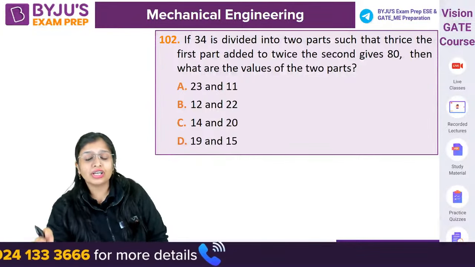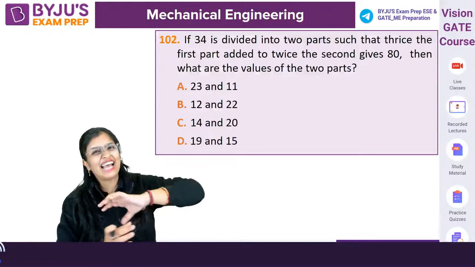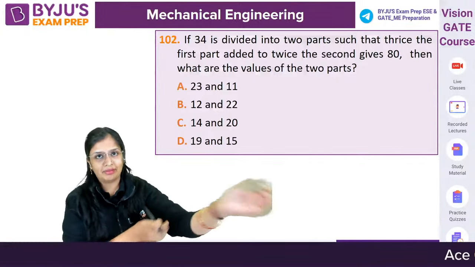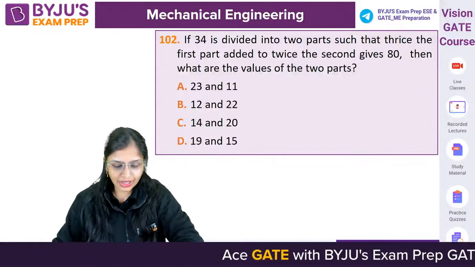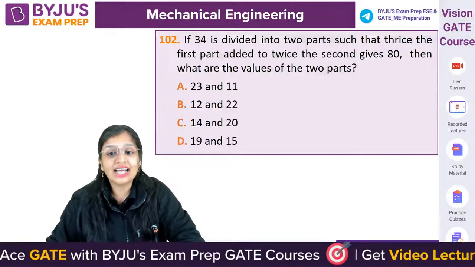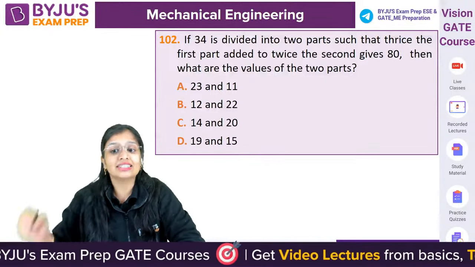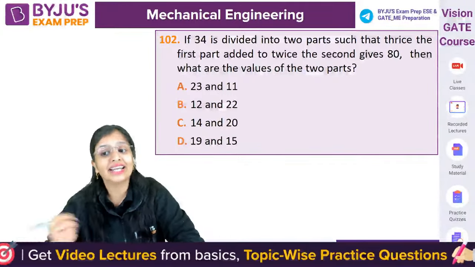If 34 is divided into two parts, you have to be very quick, guys. You cannot exaggerate it and take a lot of time, because in the examination also, in less time you have to solve more questions. Okay. If 34 is divided into two parts such that thrice the first part added to twice the second gives 80.